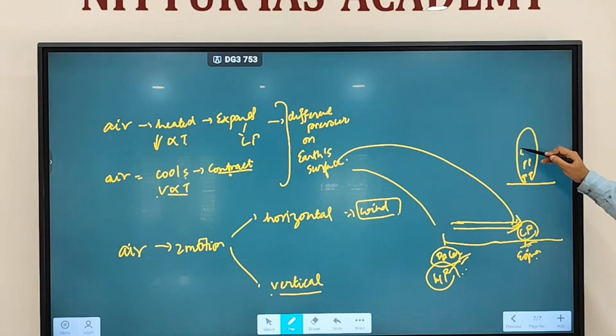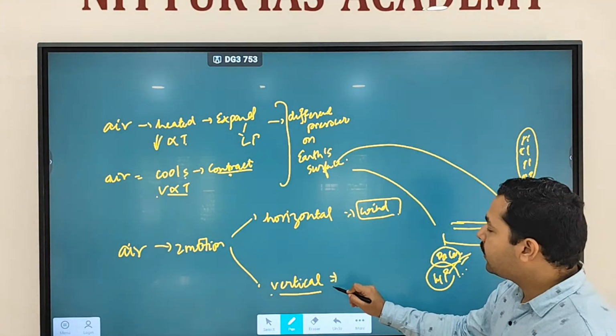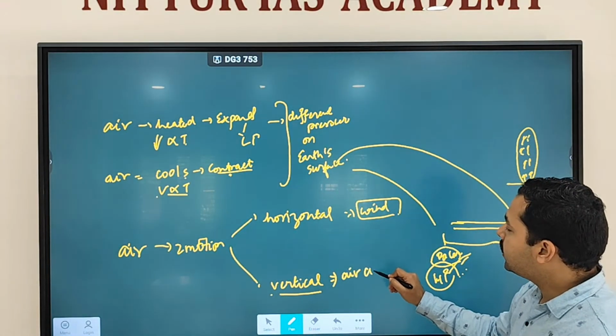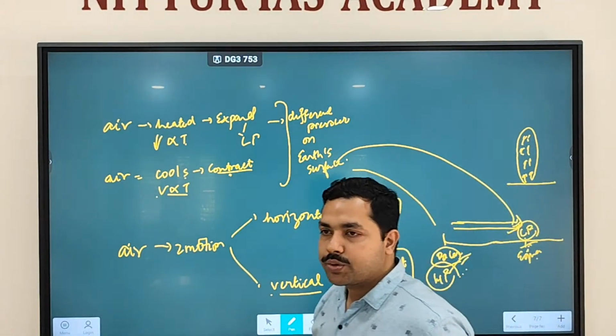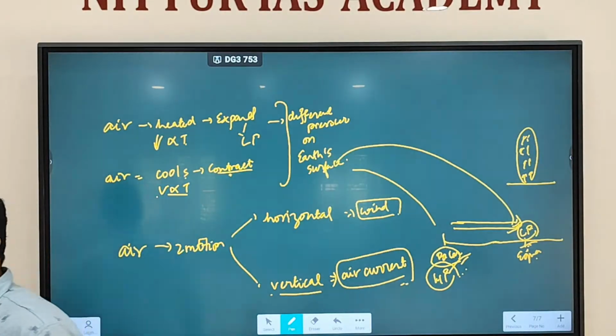Fine. But just now we discussed there are certain air parcels which will rise up. When it is heated, air is going to rise up. So air also has a vertical motion, and this vertical motion is called an air current. So air has two motions. One is horizontal motion, called wind. Another is vertical motion, called air current.